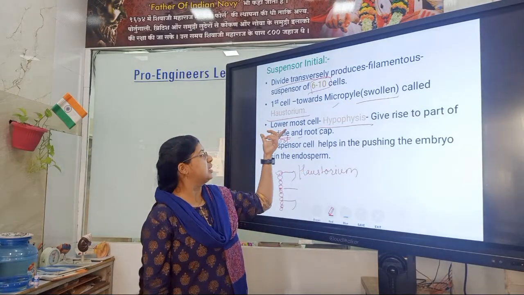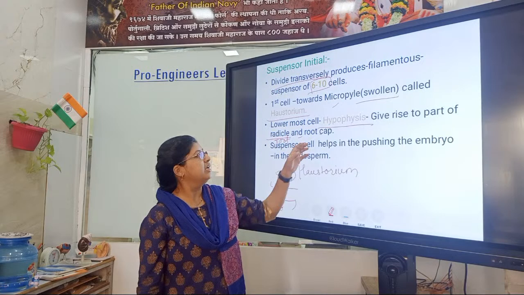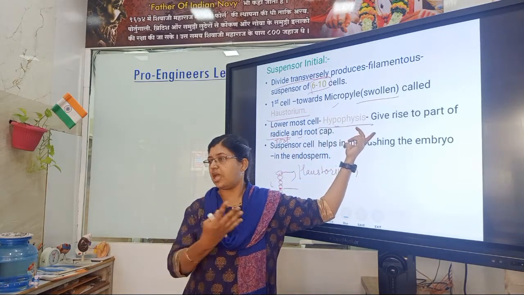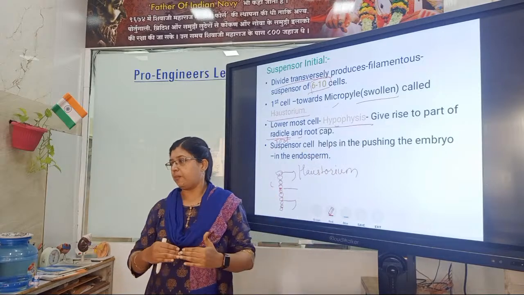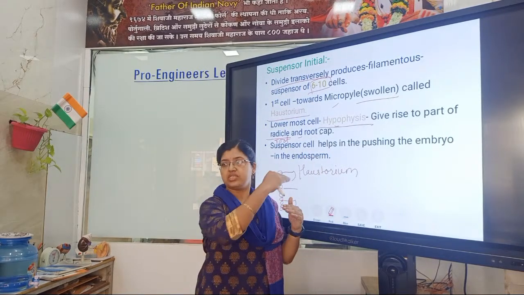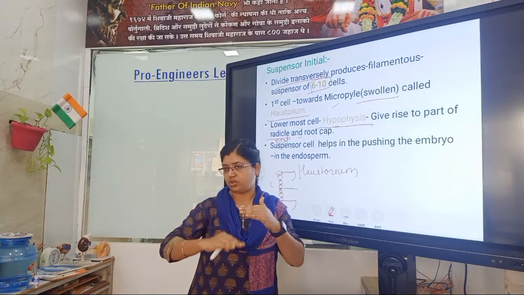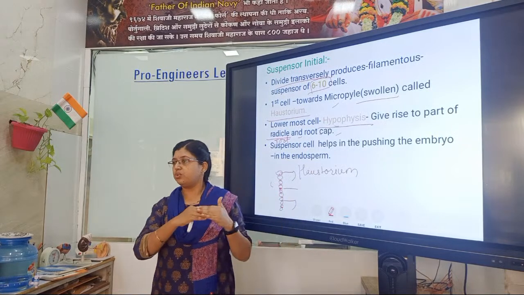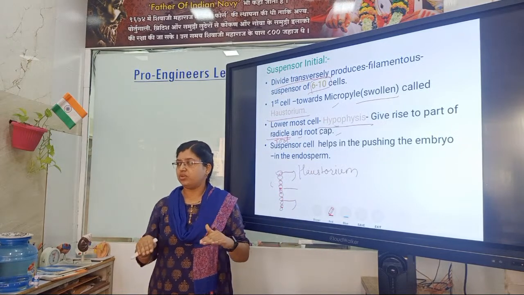The lowermost cell, at the chalazial end, is called the hypophysis. It gives rise to part of the root. Clear?